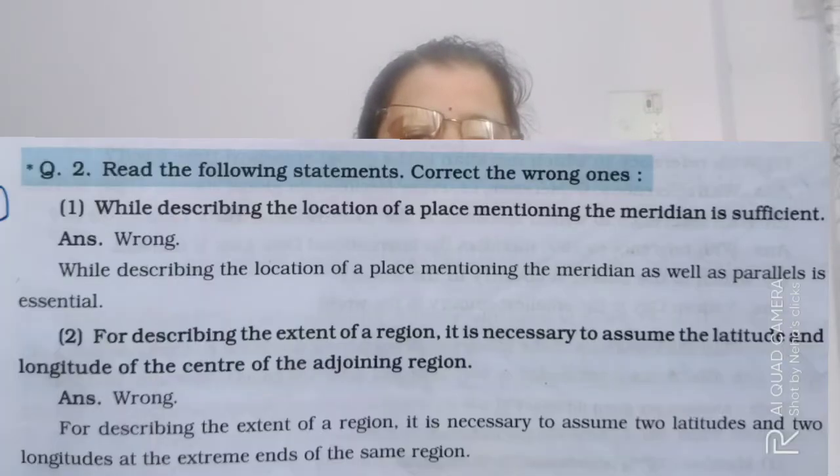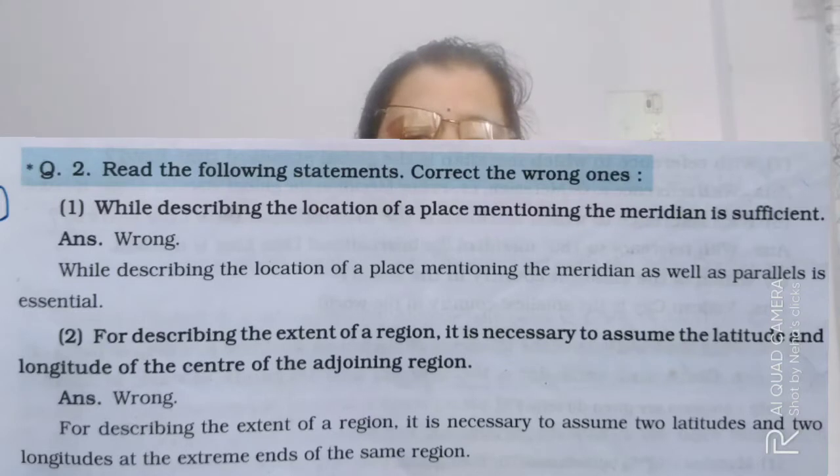This is a homework question. How much is the area of the country of Vatican City? So options are 0.44 square kilometer, 44 square kilometer or 440 square kilometer. You should search the answer of this last, seventh question. Question number 2 is there. Read the following statements. Correct the wrong ones.